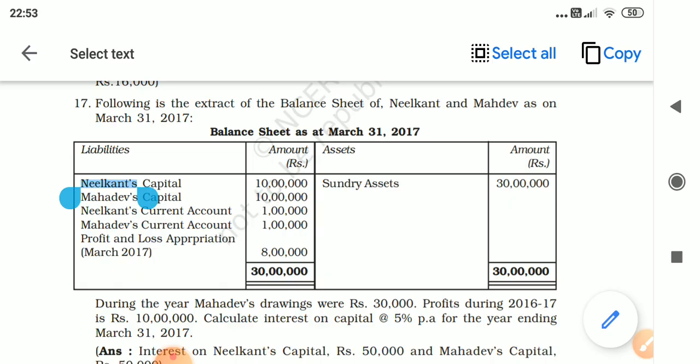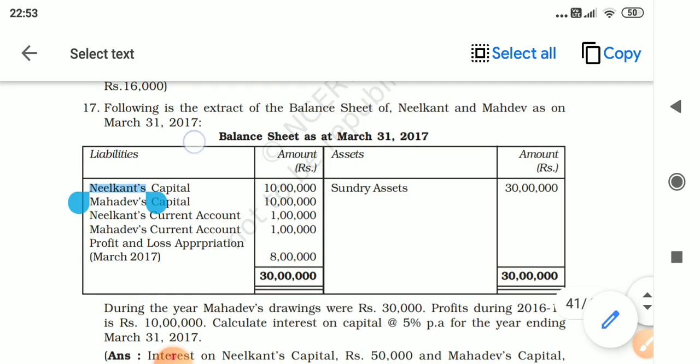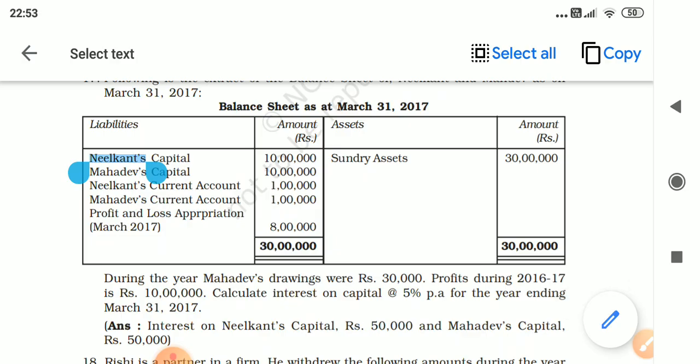Why is it so? When you have a current account in the picture, it means the capital accounts are fixed. When the capital accounts are fixed, opening capital is equal to closing capital, unless there is a permanent withdrawal or additional capital. Now in this question, we neither have a permanent withdrawal nor any additional capital introduced. So directly calculate 5% on the closing capital, because in this question, capitals are fixed. So closing capital is equal to opening capital. So simple.